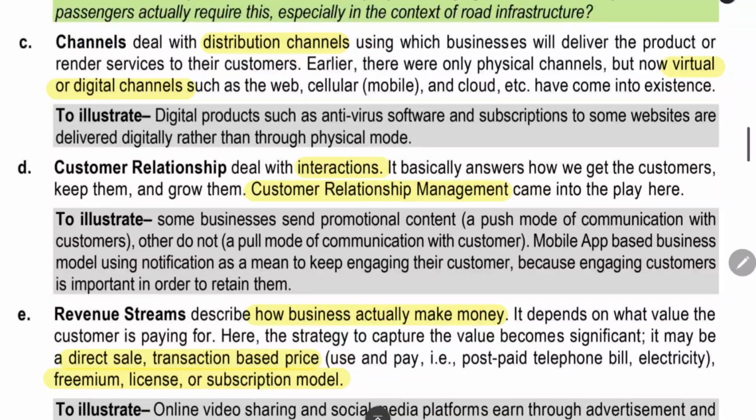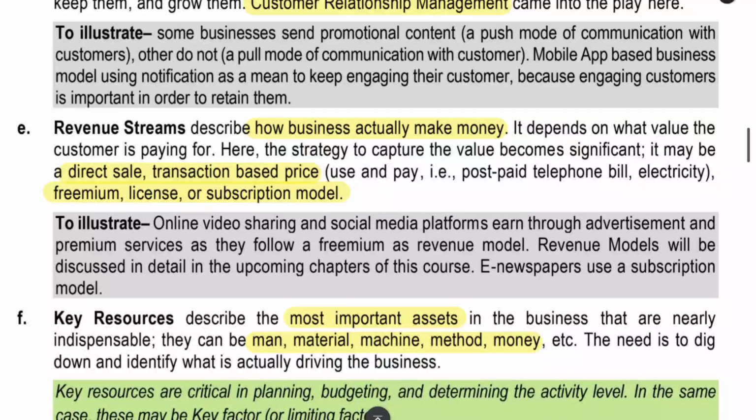Customer relationship. How you are maintaining the relationship with the customer. Whether you have a very good relationship or you are not communicating with the customer itself, whether there is a need for the communication, how you are making interaction with the customer, that will be coming under customer relationship.